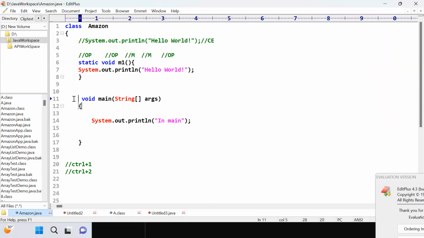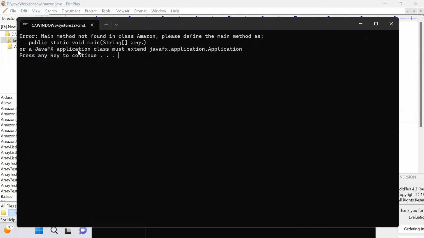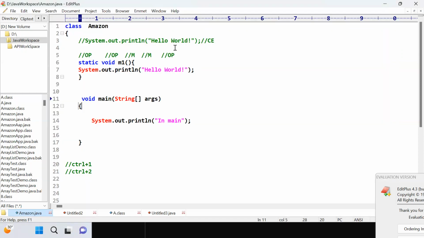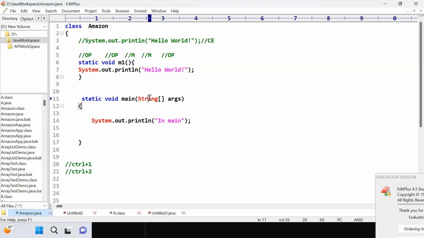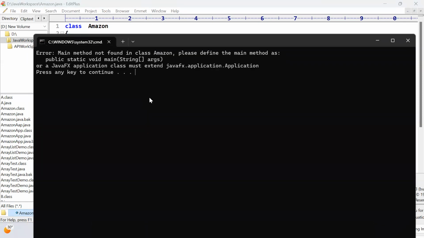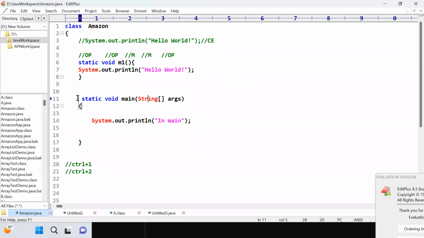You can compile this and execute this, but it says main method is not found, because the reason behind this is static. Now I'm removing public. We have to define public as well, because here it is the accessibility modifier. It must be public.